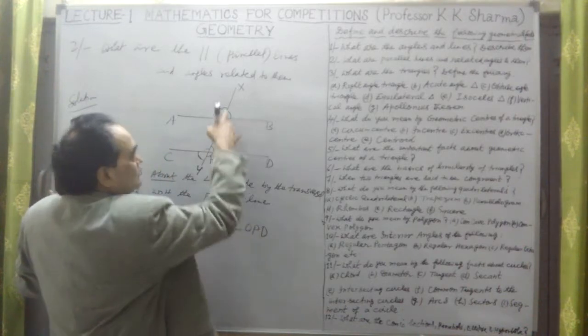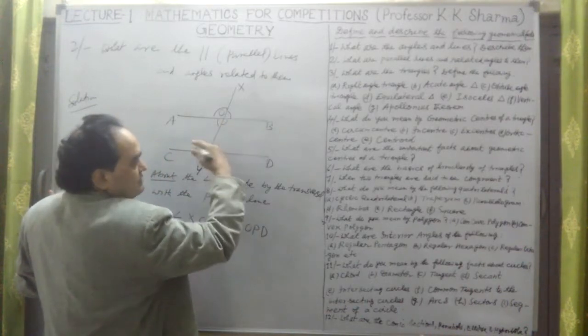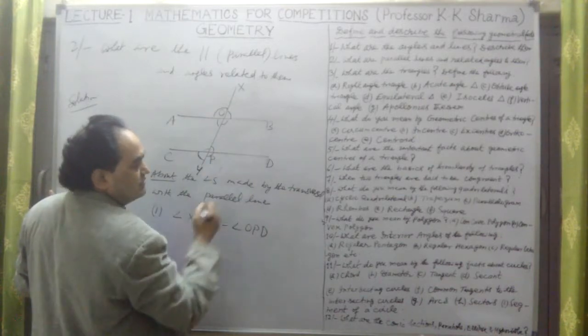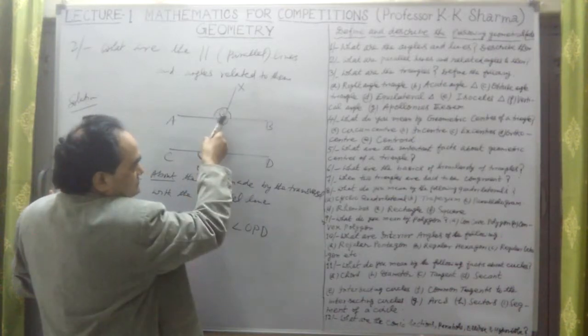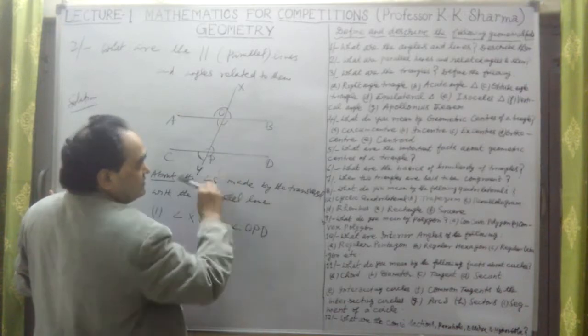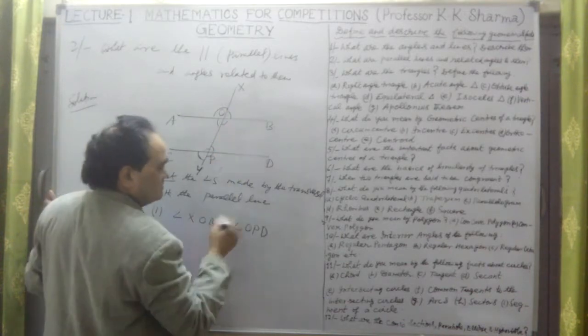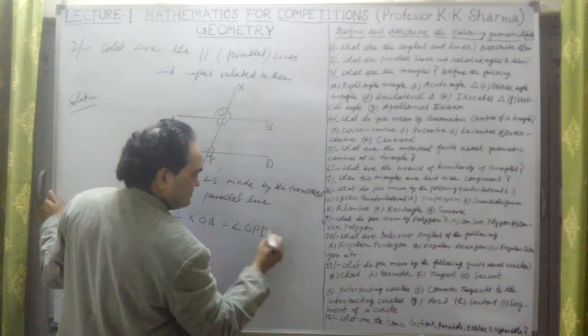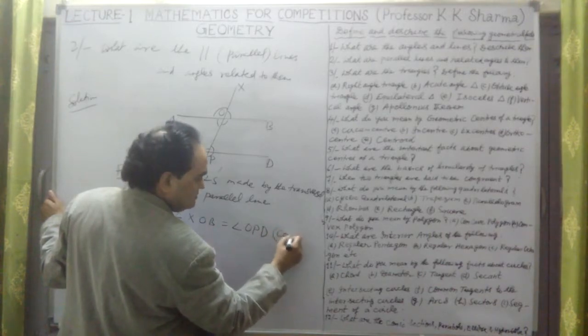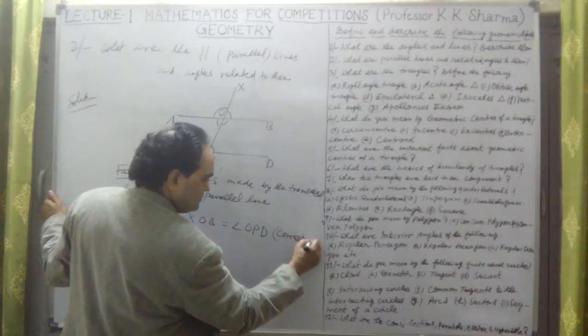Why? This angle and this angle are made above the parallel lines by the transversal line. The angles made above the parallel lines, this angle and this angle, are known as corresponding angles.